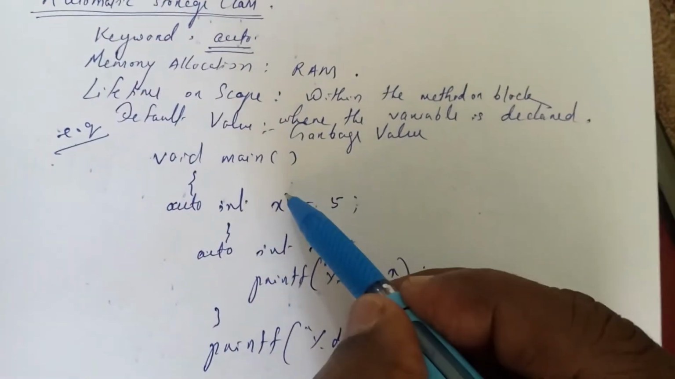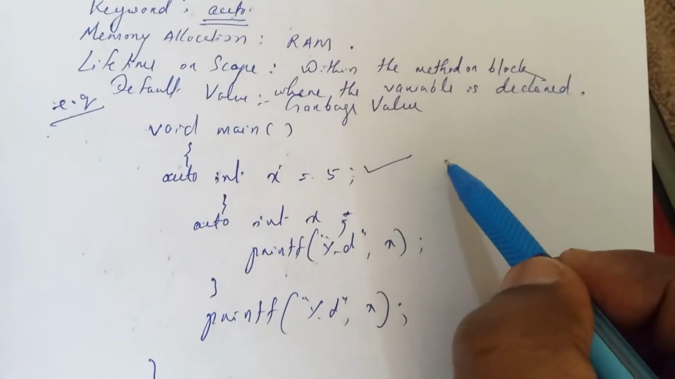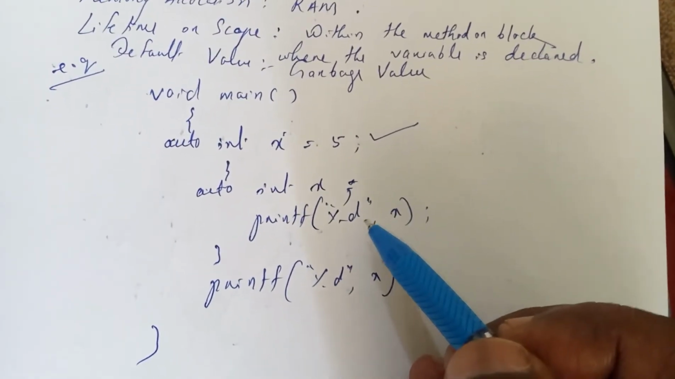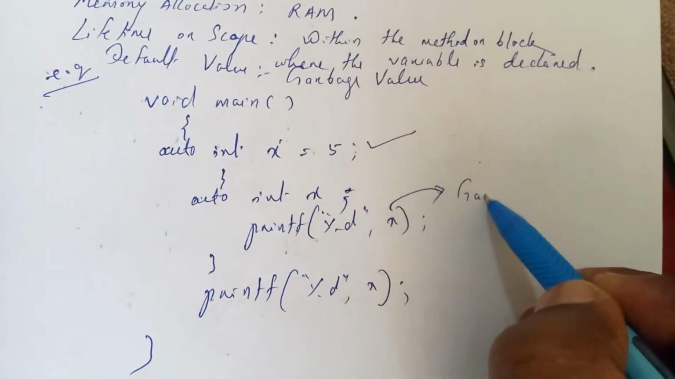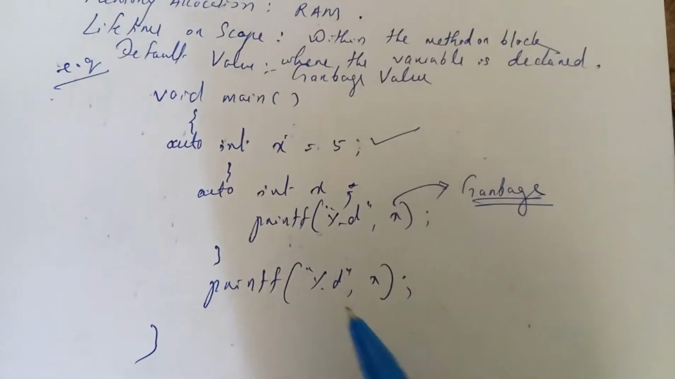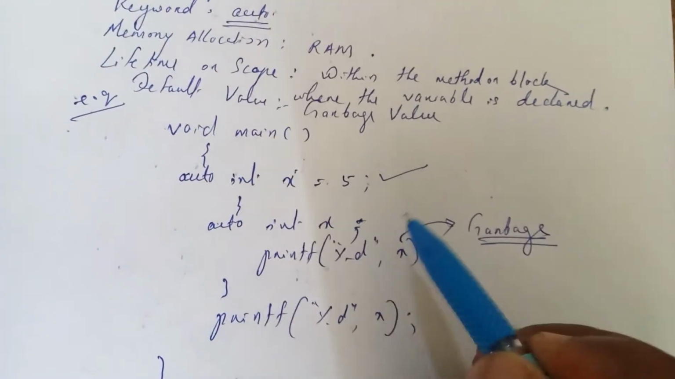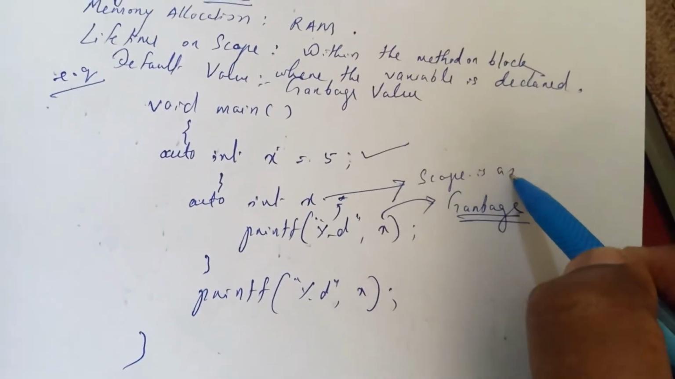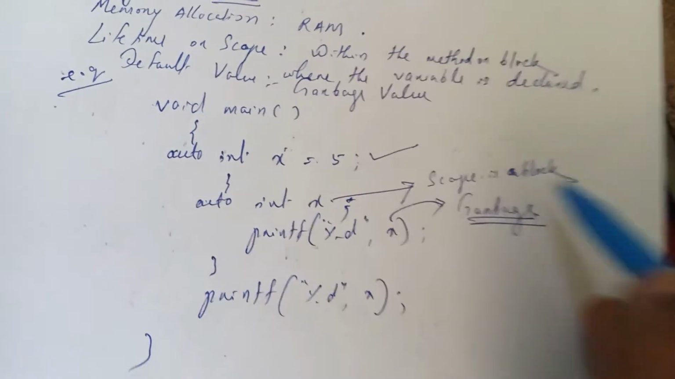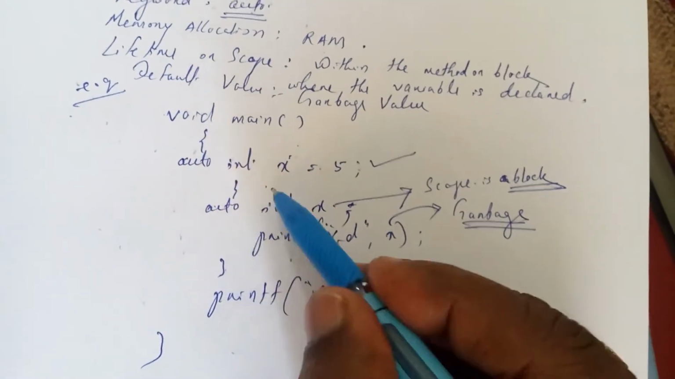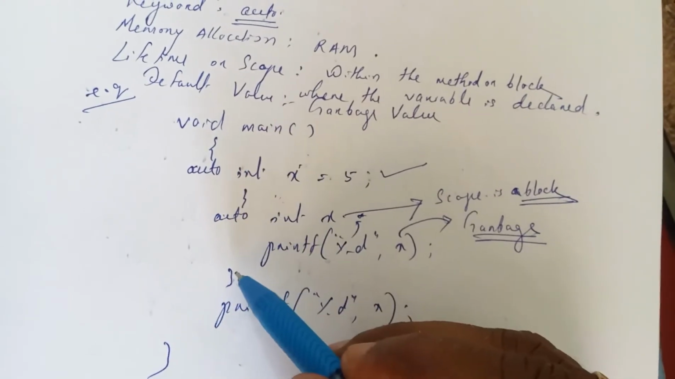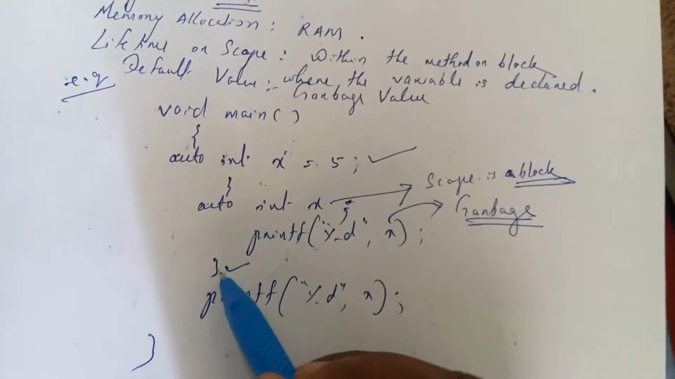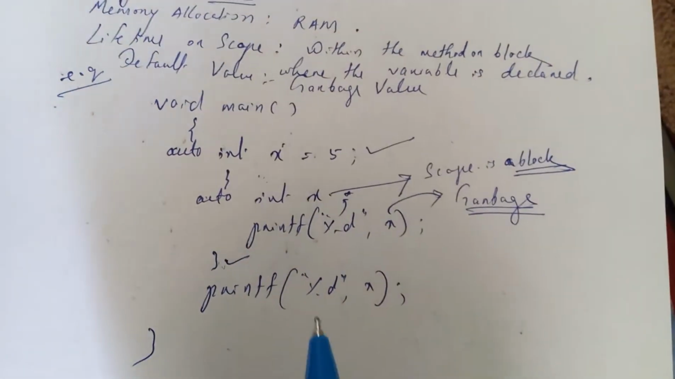Got it? So here the x value is 5, which is created inside RAM. Here int x value is garbage. So when you print the value of x here, what will be printed? The garbage value will be printed. Because within this block, this variable x has the block as its scope. That means its lifetime is the block. It is created inside this block and dies after this block ends. After this scope ends, this variable has no meaning.